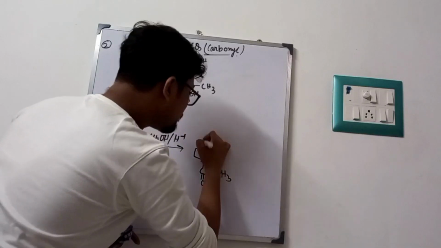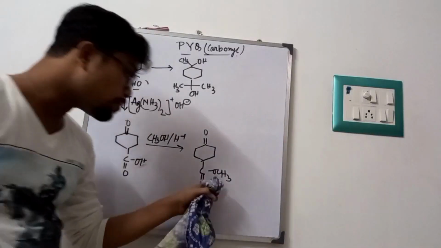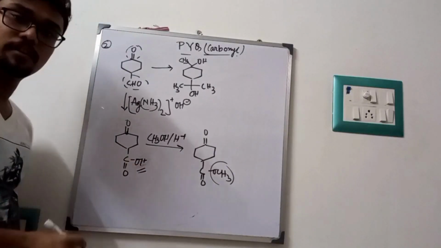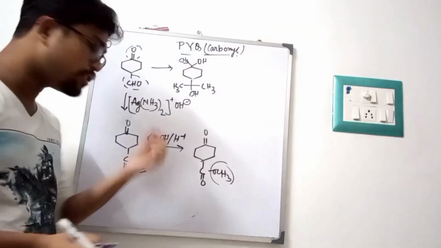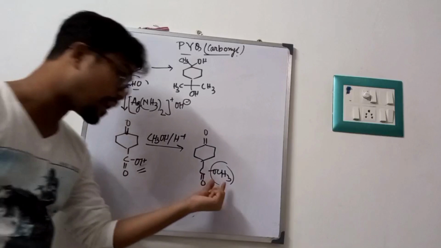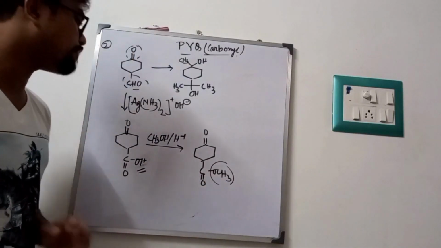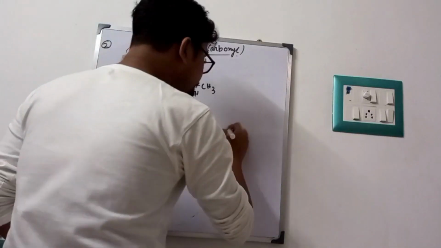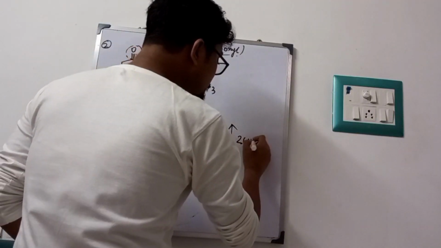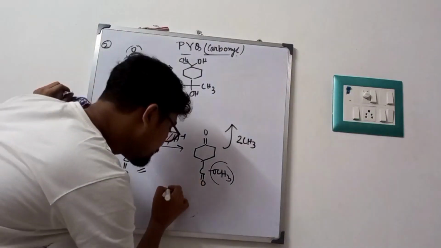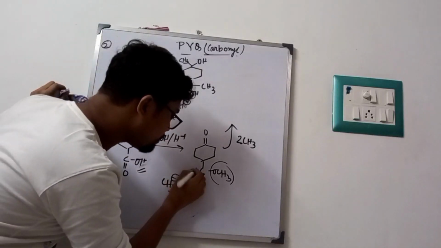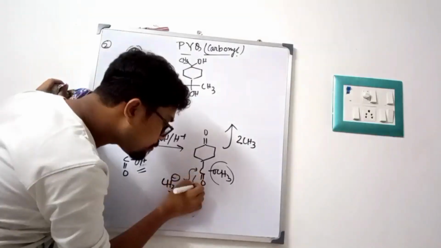Now look very carefully. Now this OCH3 group is a good leaving group. This OH is not a good leaving group. OH minus is a good nucleophile, but it is not a good leaving group. But now the OCH3 group is a very good leaving group. Fine. So we can apply 2 moles of CH3MgBr. How? First look carefully. If I give first CH3MgBr, that means CH3 minus, it will look like that. This bond will open.